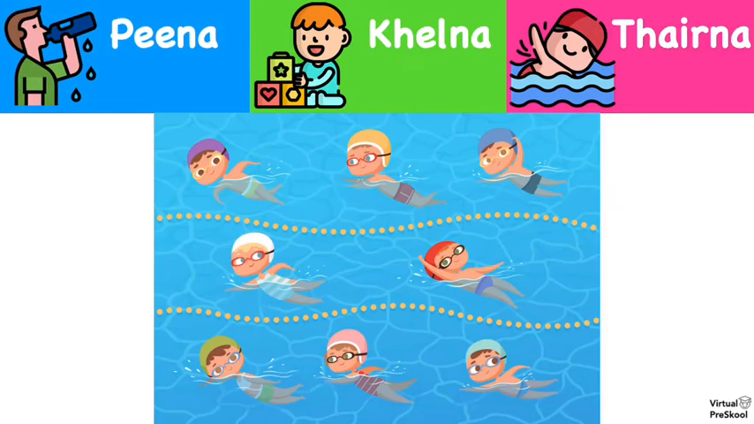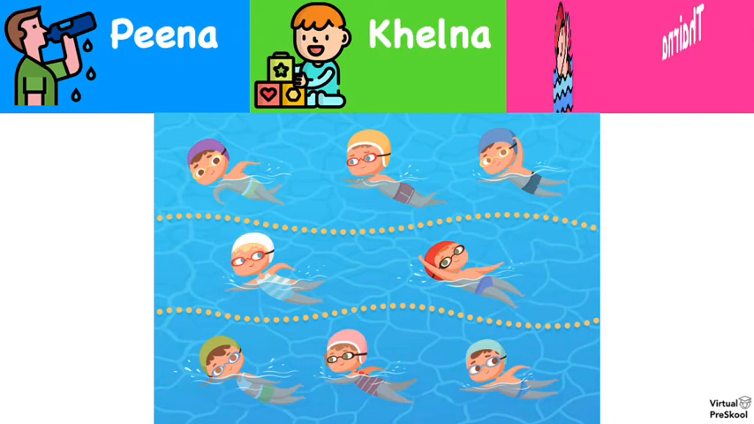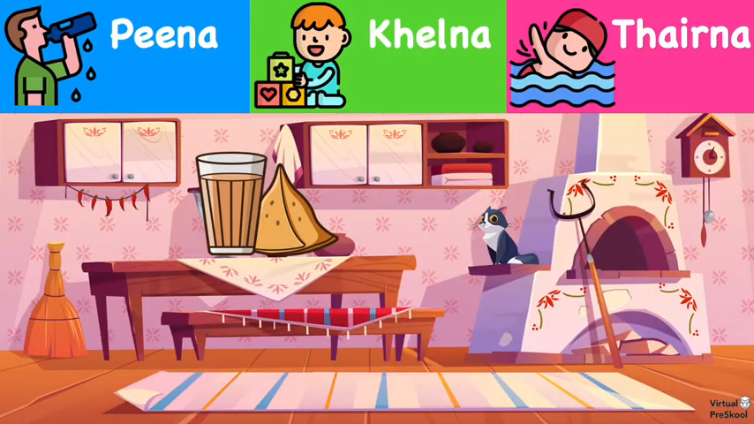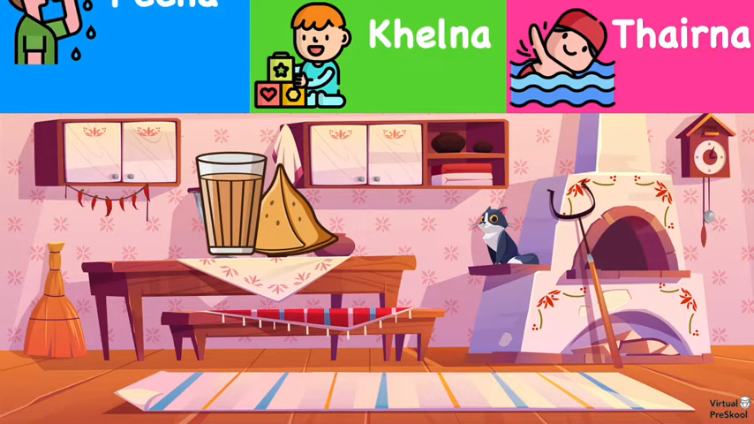These kids are swimming in a pool. What's to swim in Hindi? Pina, khelna, or tैरना? Tैरना. These kids are playing hopscotch. What's to play again? Pina, khelna, or tैरना? Khelna. Here we have 2 besties, samosa and chai. What's to drink in Hindi? Pina, khelna, or tैरना? Pina.